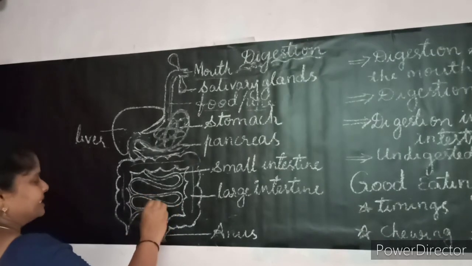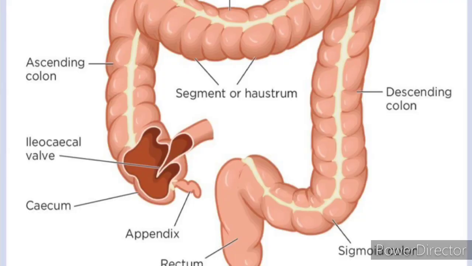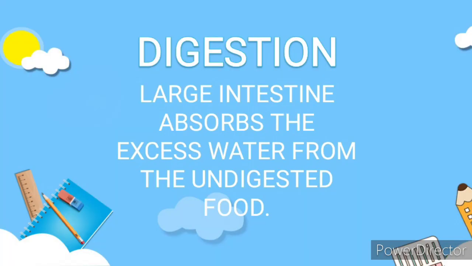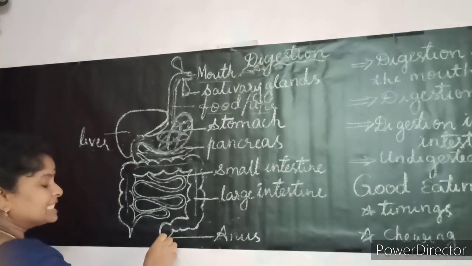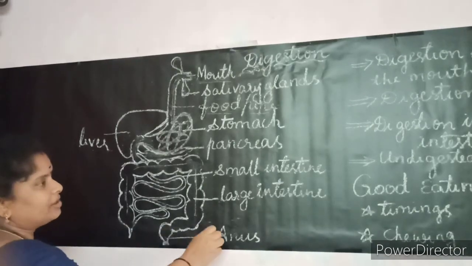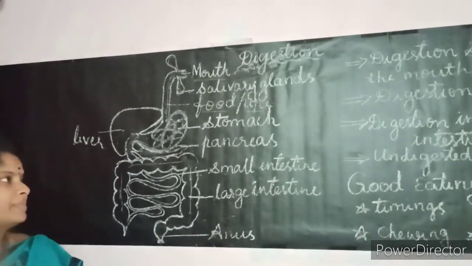The food remains enter into the large intestine. Here the large intestine absorbs the excess water from the food and the remaining waste is sent out through the opening called the anus.